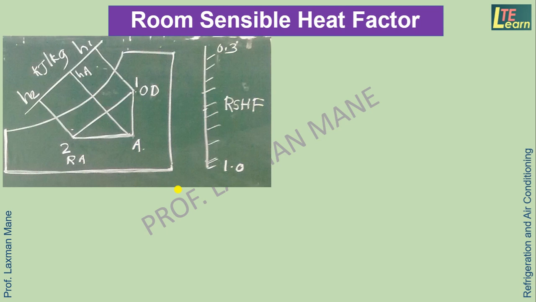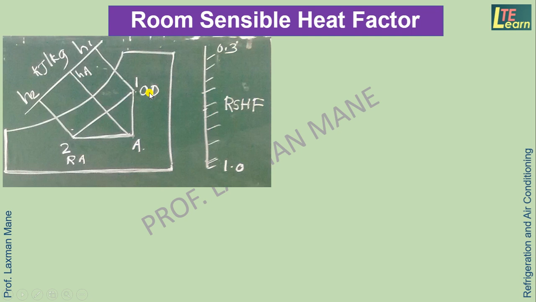Room sensible heat factor can be understood with the help of a diagram. Here this is a psychrometric chart. On this, line 1 to 2 is shown. Here we know that point 1 is the outside air condition.